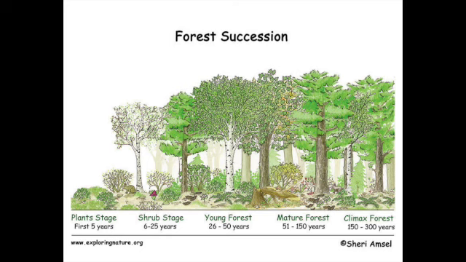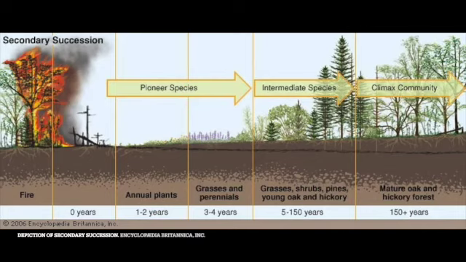If there are still remnants of past life after a fire, such as in the soil, an area will undergo secondary succession, where a disturbance occurs and succession follows where not all life has been wiped out. Most forests undergo secondary succession, since a forest is an ecosystem and therefore had life before the disturbance. This secondary succession can be a slow process.